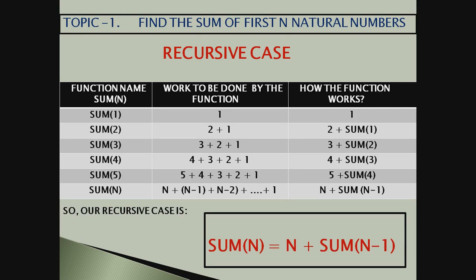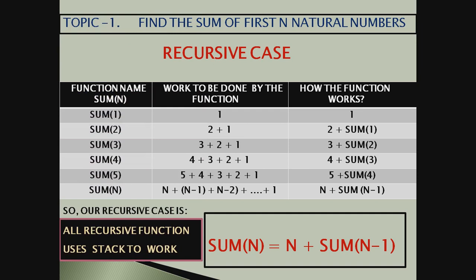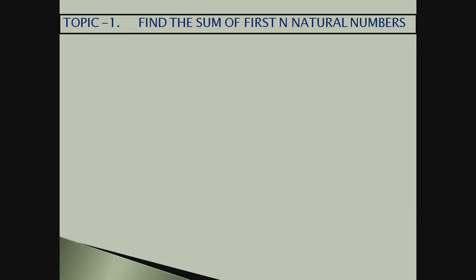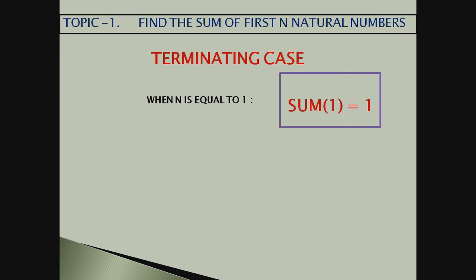One more thing to remember: all recursive functions in programming use a stack for their work. So I think you have understood. Let us summarize. Terminating case: when n is equal to 1 for finding the sum of n natural numbers. This is the basic, this is the minimum. This is the terminating case.